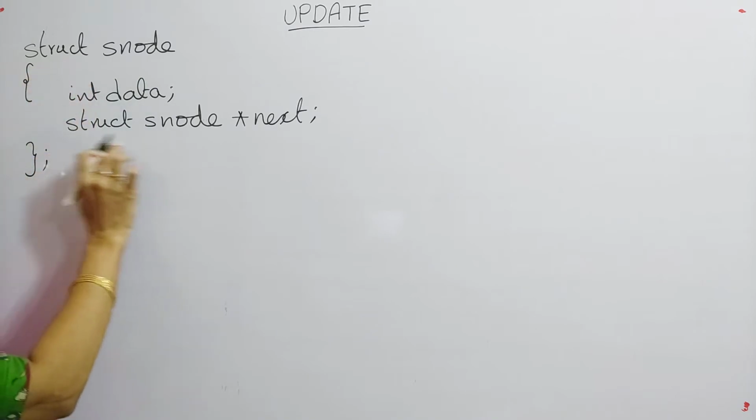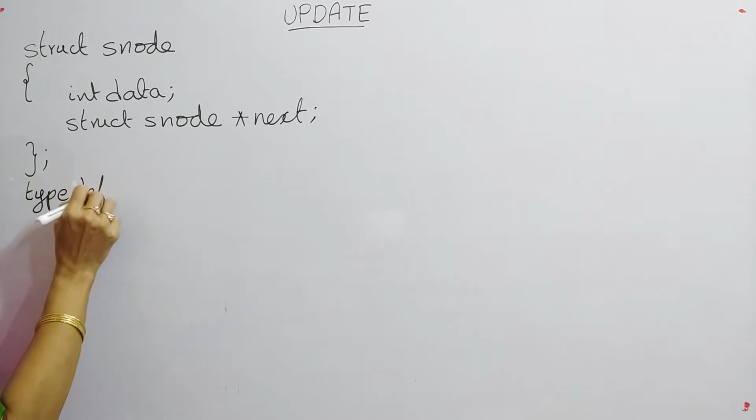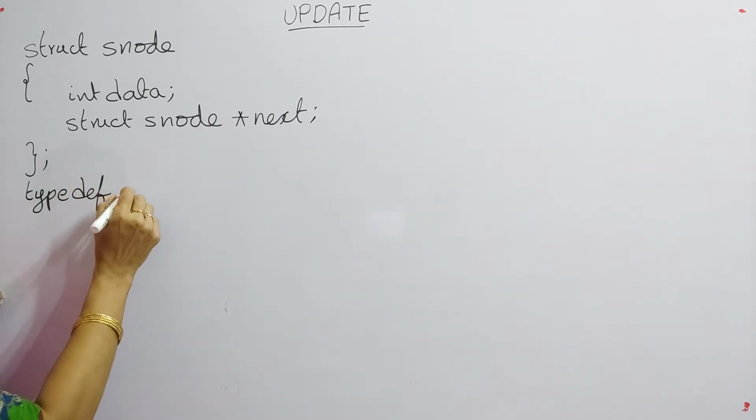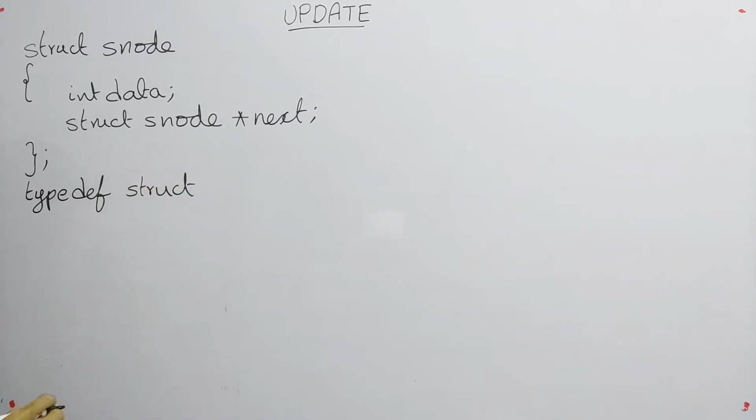So instead of giving this long name, we can give a short name in C language using typedef. typedef is a keyword that can be used to give alias names to your user defined data types, or also you can give new names to built-in data types, any data type.